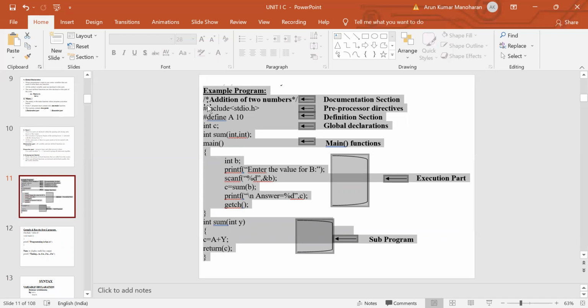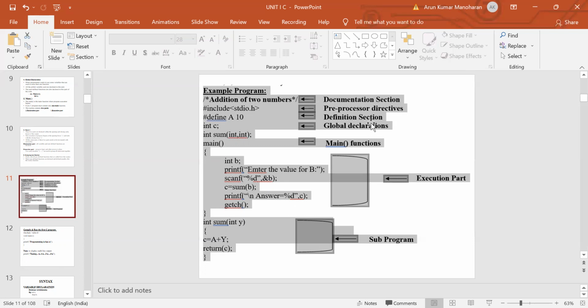See the first statement. This one is a multi-line comment. Inside the multi-line comment, we wrote addition of two numbers. While executing this program, the statements inside the documentation section will not be executed by the compiler. The compiler will ignore them because these statements are written inside the multi-line comment. This section is an optional one.